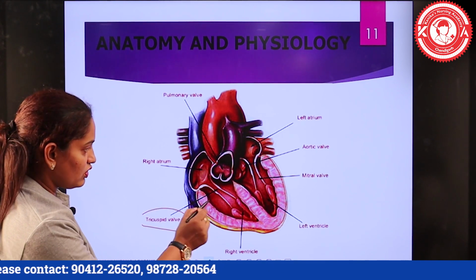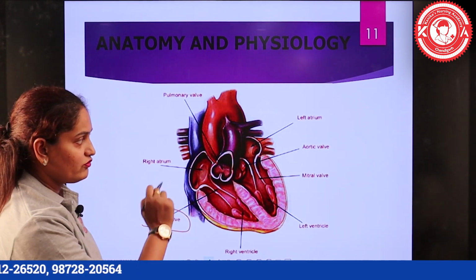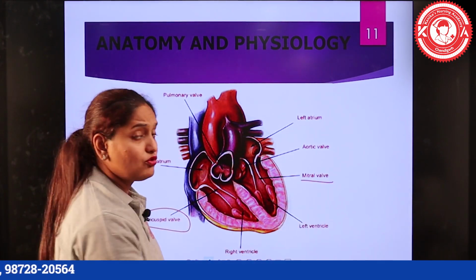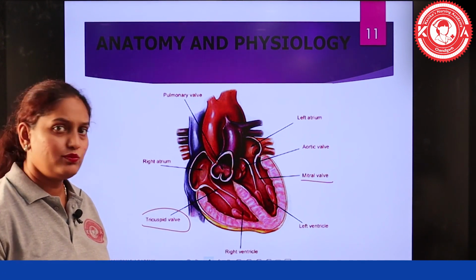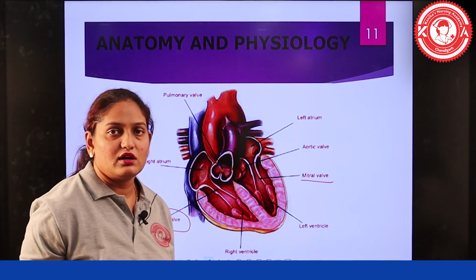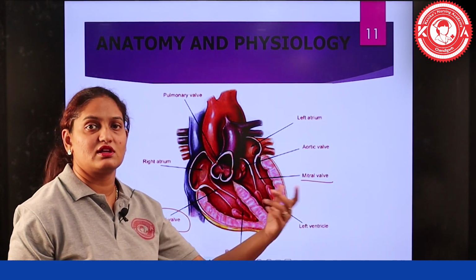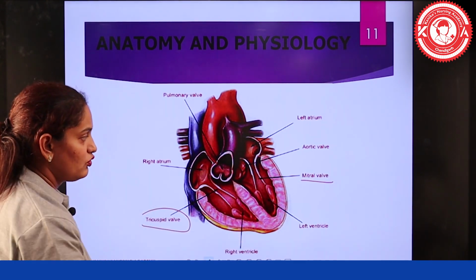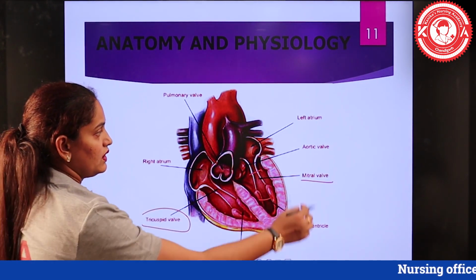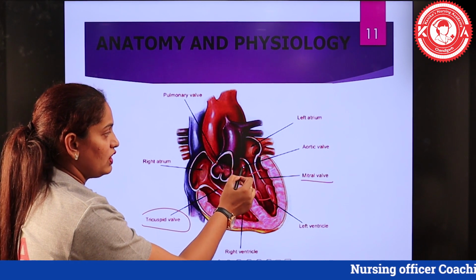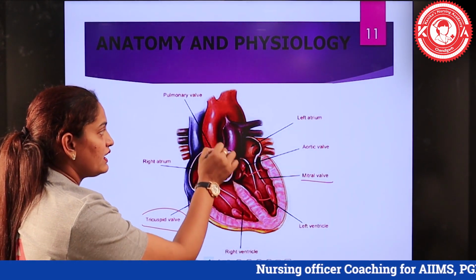There is a tricuspid valve which lies between the right atrium and the right ventricle. Then we have a mitral valve, and another name for the mitral valve is the bicuspid valve. Many times this question is also asked: what is the valve located between the left atrium and left ventricle, and what is another name for the mitral valve? It is located between the left atrium and left ventricle. Then we have the aortic valve, which is located between the left ventricle and the aorta.